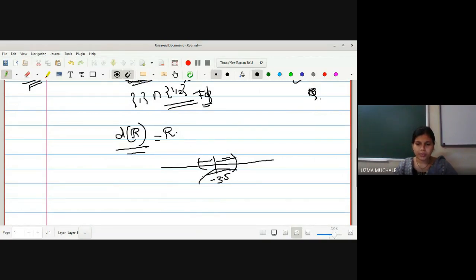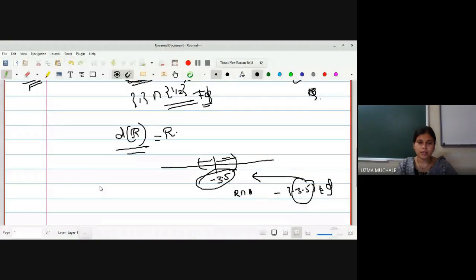So except minus 3.5 there are so many real numbers lying in this interval, hence the intersection of R with some set, say A, minus 3.5 is not equal to empty, and this minus 3.5 is a limit point, correct?